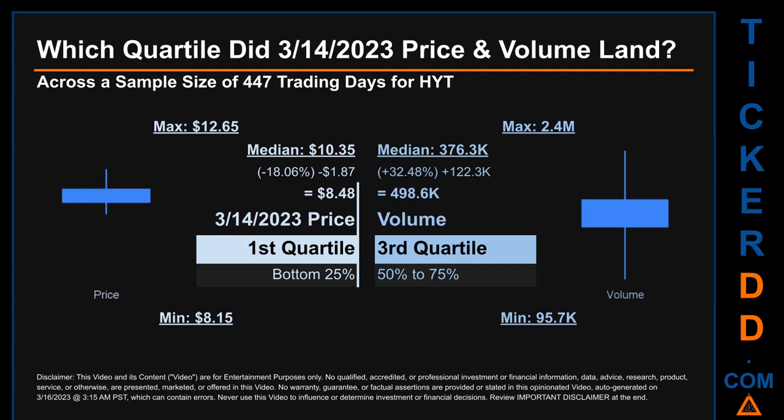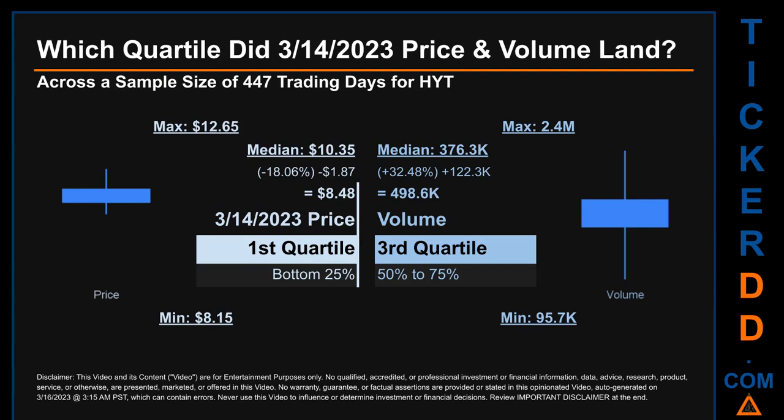The day's volume landed within the third quartile, that is within the 50% to 75% range of all sampled daily volume, which saw a max daily volume of 2.4 million and a minimum of 95.7 thousand. Quartiles tell us about the spread of a data set by breaking that data set into quarters, just like how the median breaks the set into half.